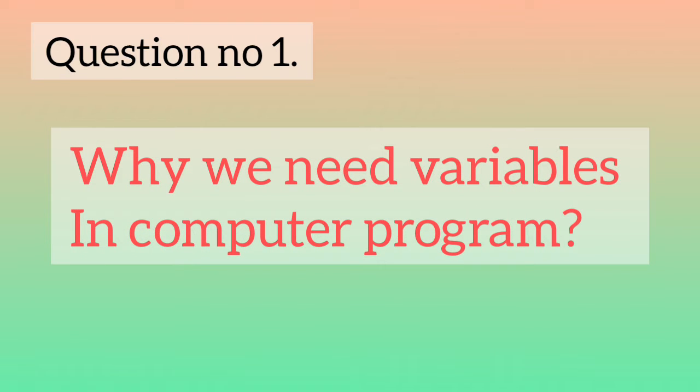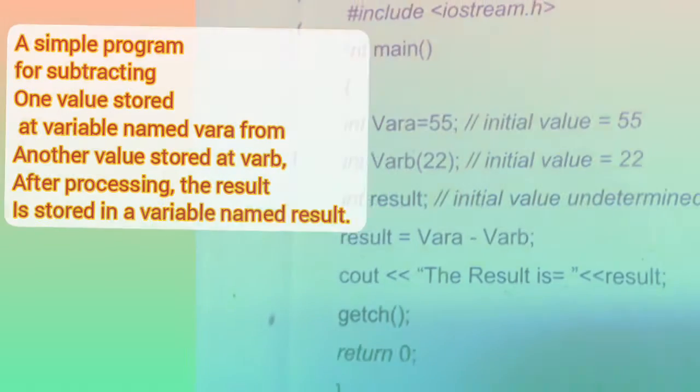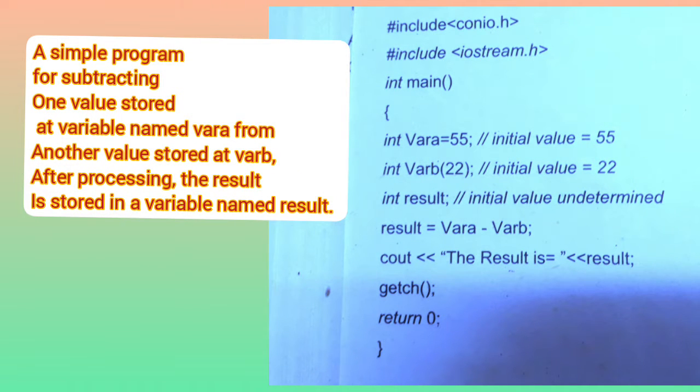As we know, we write programs for the computer to execute our instructions to perform a specific task or to convert input into information. So for this purpose, there must be some memory where our data are stored before processing, after processing, and during processing.